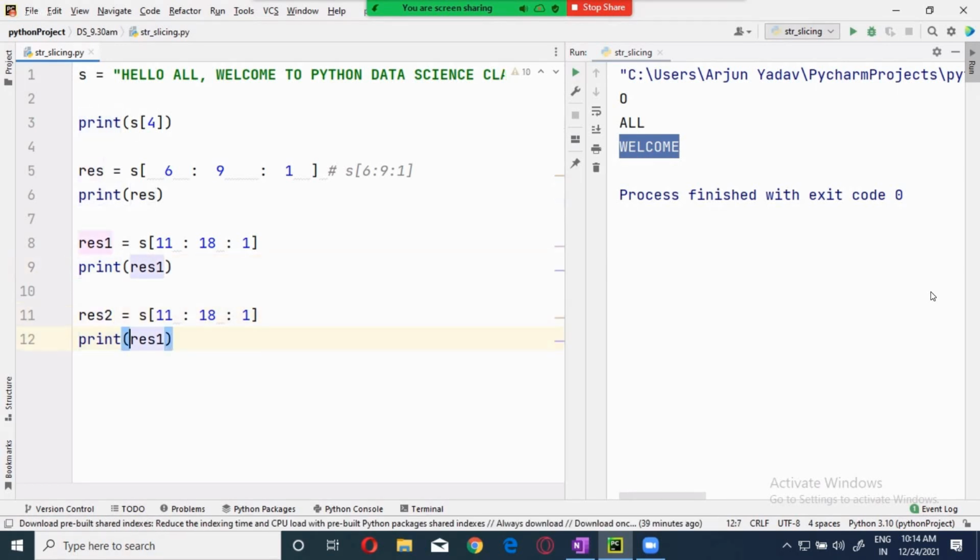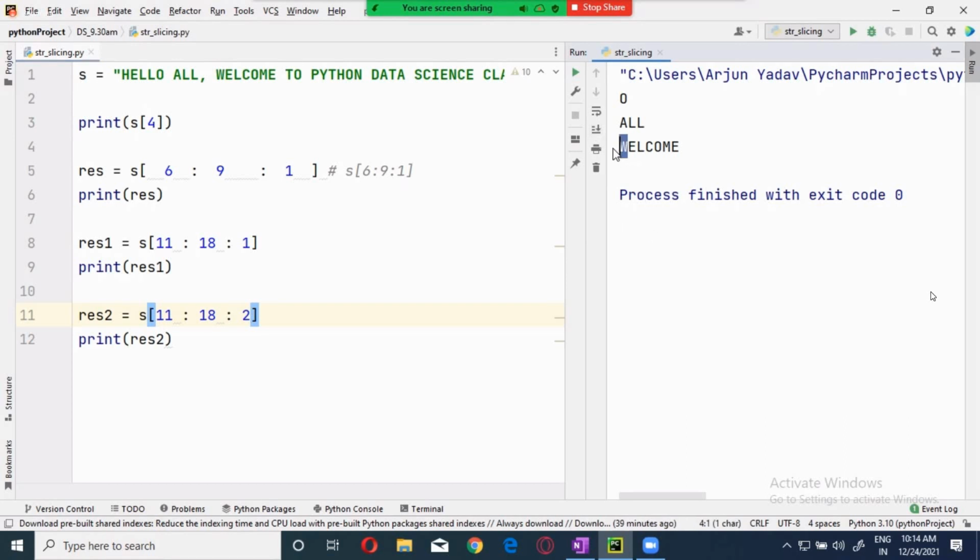2. And I will give it as 2. And here I will give it as 2. Now, this is getting us the welcome. No doubt we are getting the welcome. Now, this says every second character. In the welcome, what is the every second character, guys?